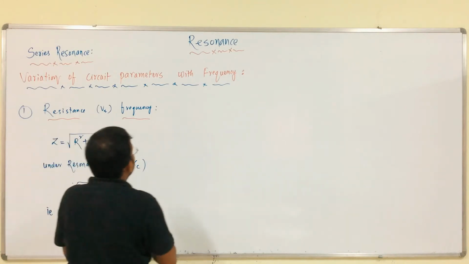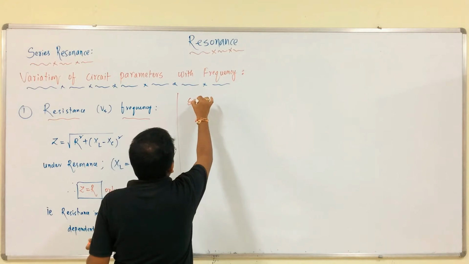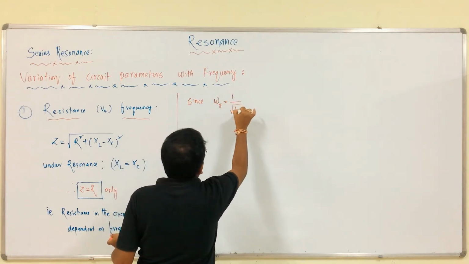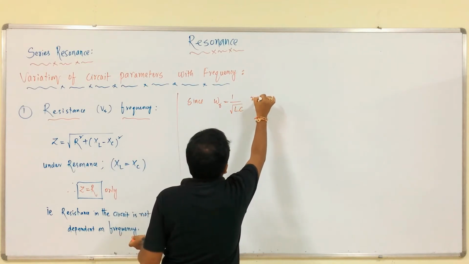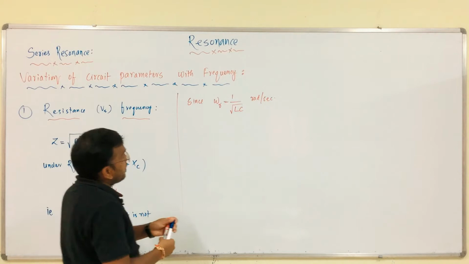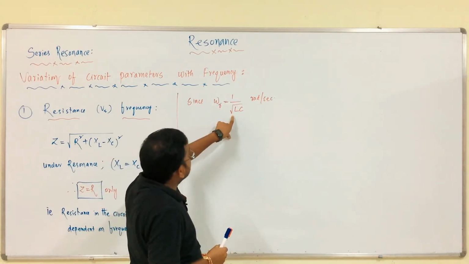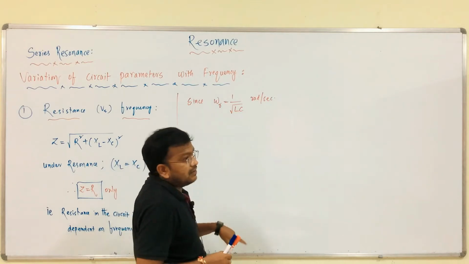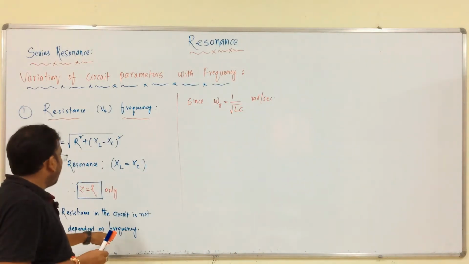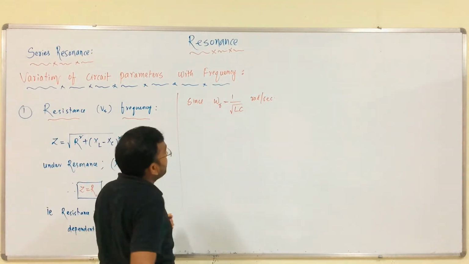Since the resonant frequency is 1 by root LC radians per second, it always depends on the values of L and C, but is independent of resistance. That is why resistance is also independent of frequency. This is the reason.